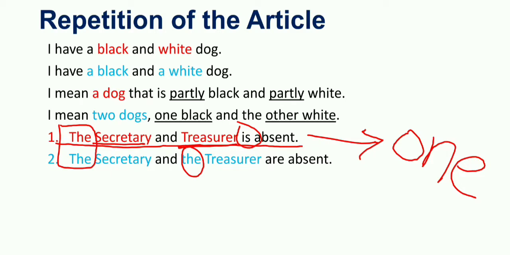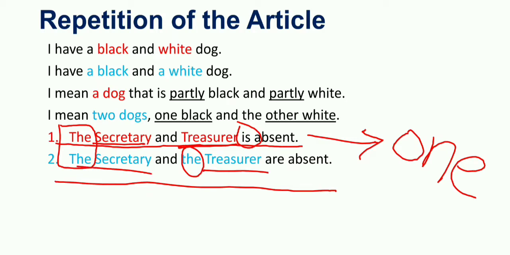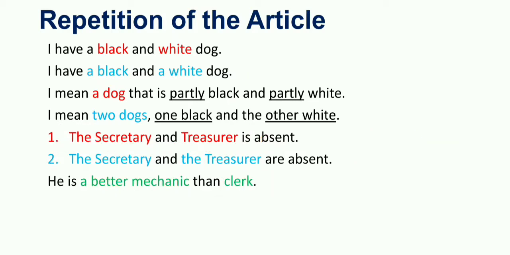But in the second sentence, the repetition of the articles makes a difference. Here we are talking about two separate persons. The secretary is someone else and the treasurer is someone else, only because of the use of the articles.